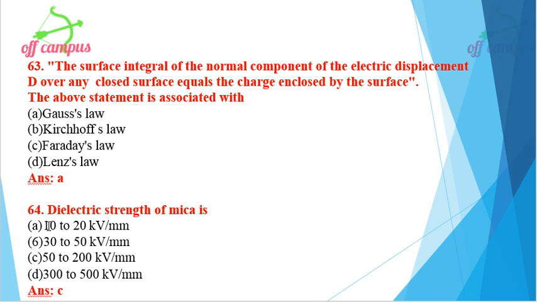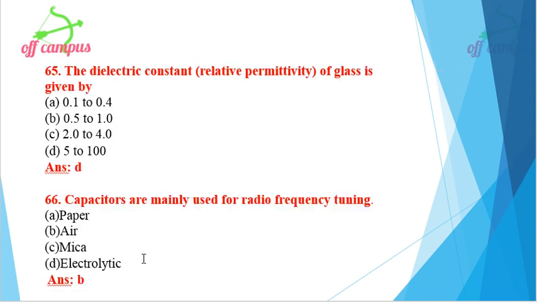Then next one, dielectric strength of mica is, four different options are given. What is the dielectric strength of mica? 50 to 200 kilovolt per millimeter. Option C is the right option for this question.